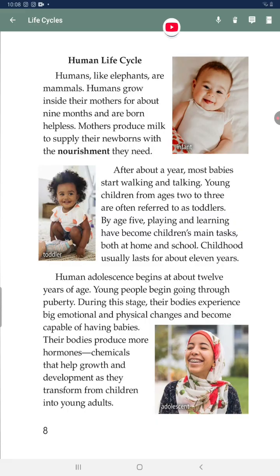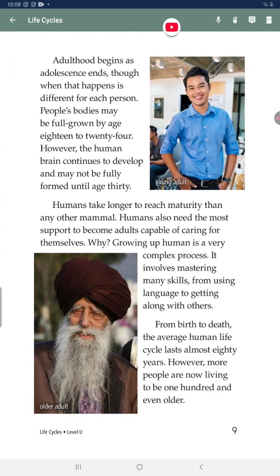Human adolescence begins at about 12 years of age. Young people begin going through puberty. During this stage, their bodies experience big emotional and physical changes and become capable of having babies. Their bodies produce more hormones, chemicals that help growth and development as they transform from children into young adults.